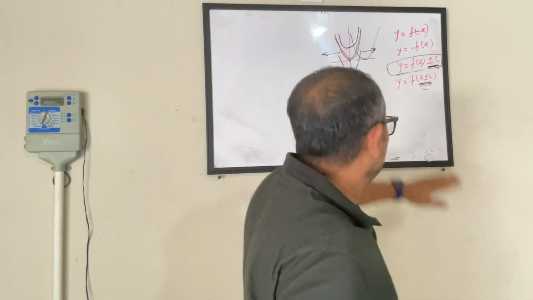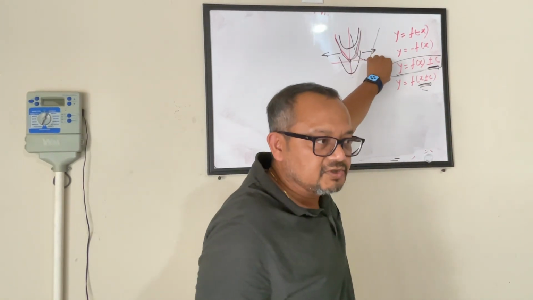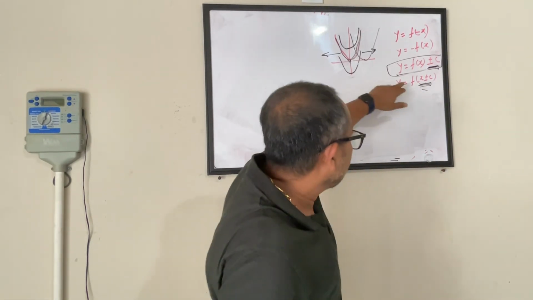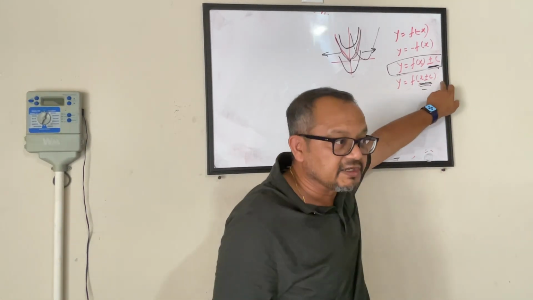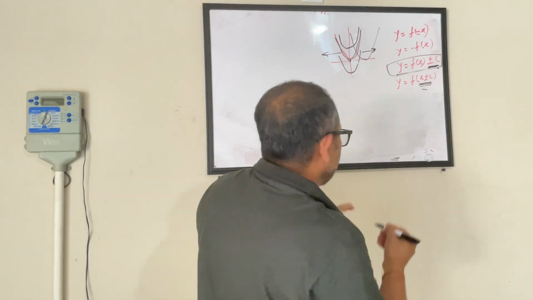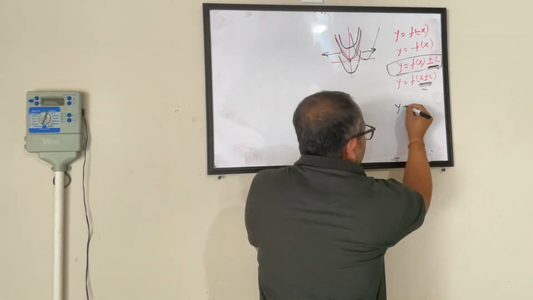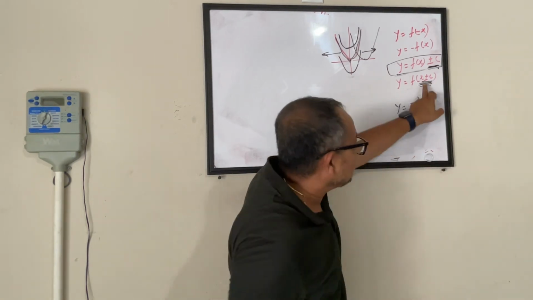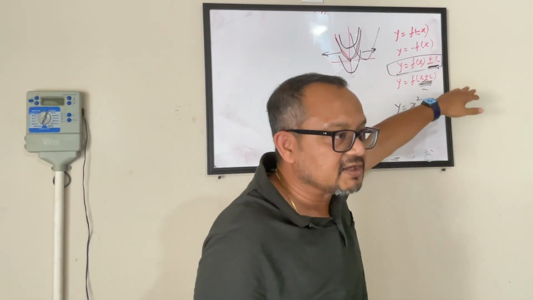So I'm creating confusion here, so I'm just trying to solve it and make it simpler. This part is clear. I'm not going to do this one, right? We saw this one. When you add or subtract, it moves up or down. Now we're talking about when I do subtraction or addition inside this one. So my equation is x squared. I'm saying when I make it, instead of x, I'm making x plus or minus c.